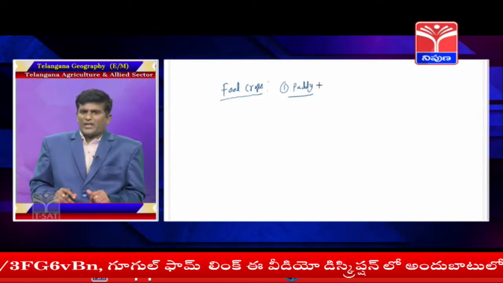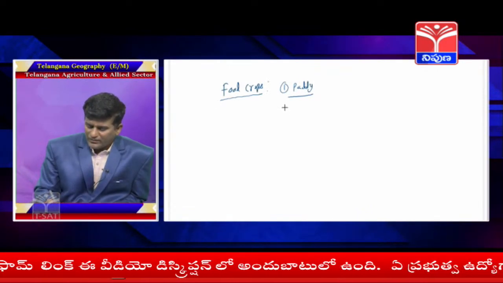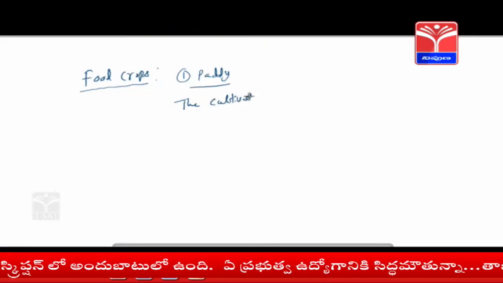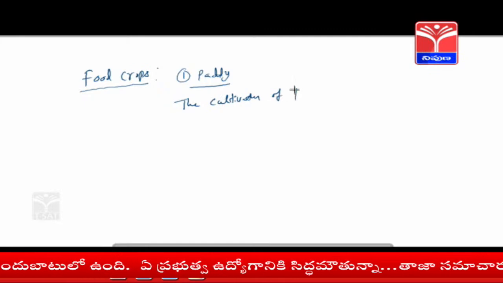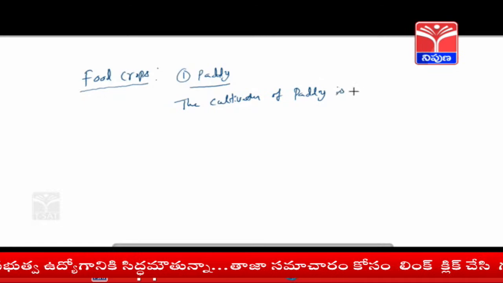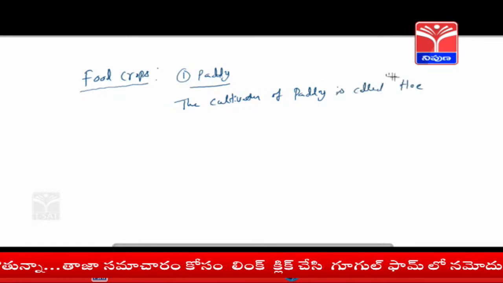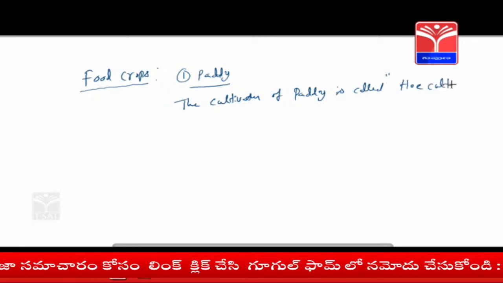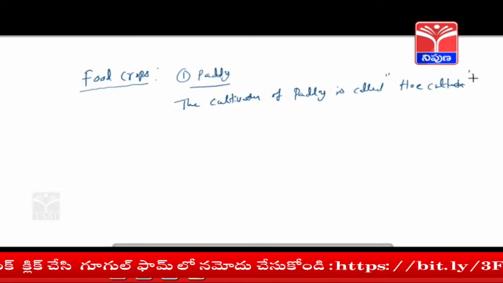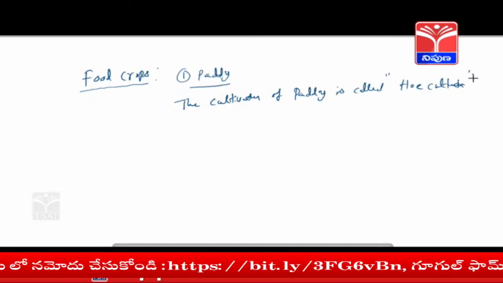The cultivation of paddy is called hoe cultivation.